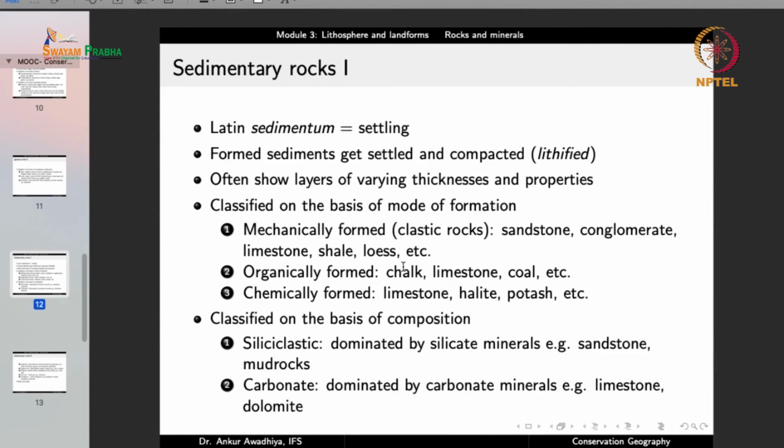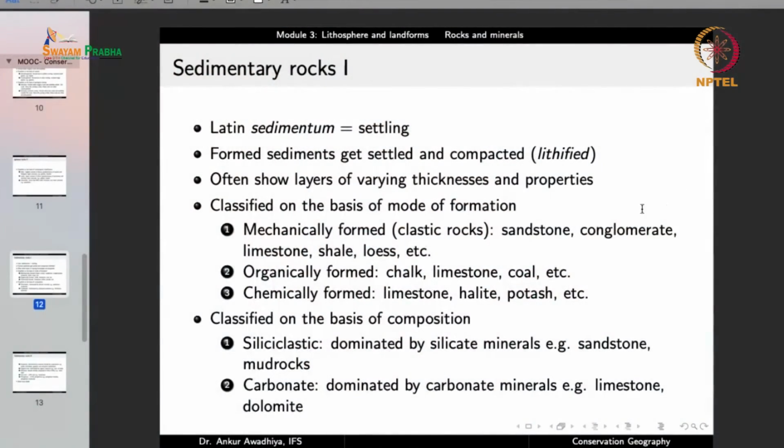But along with mechanical formation, we can also have an organic formation. For example, in the case of chalk or limestone. Now, what happens in the case of organic formation is that there are certain organisms that make their own shells. Organisms such as a large number of mollusk species. Now, when these organisms make their shell through a biological process, this shell can also later be converted into a rock.